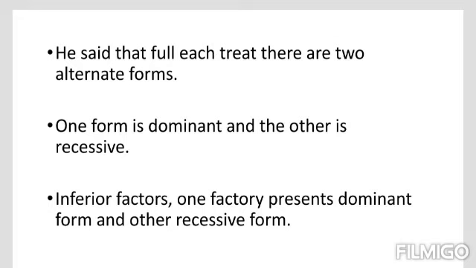Mendel said that for each trait there are two alternate forms, which we already know. For example, if we say the trait is height, then height has two alternates, tallness and dwarfness. One form is dominant and another is recessive. That is the important thing.